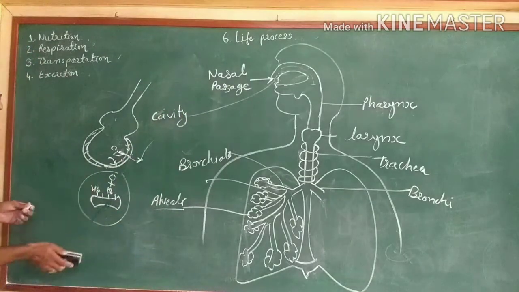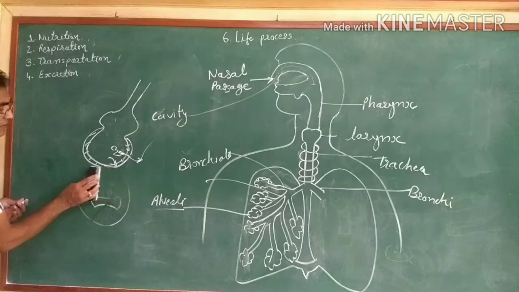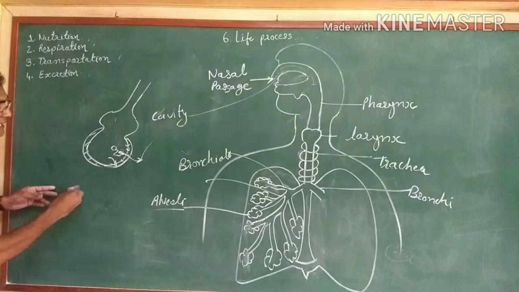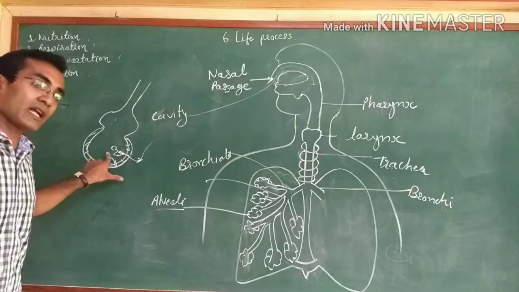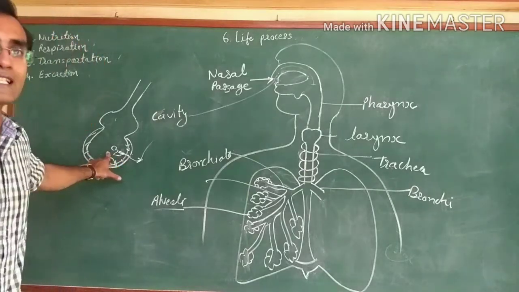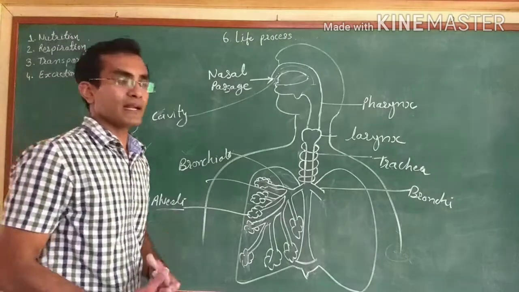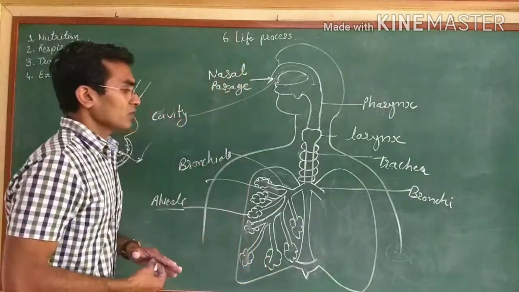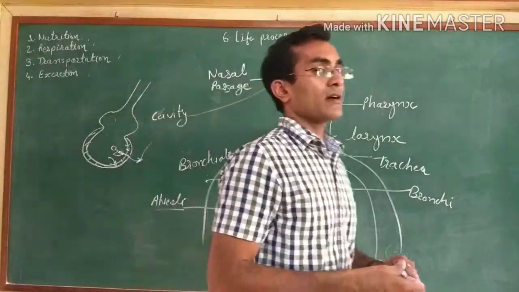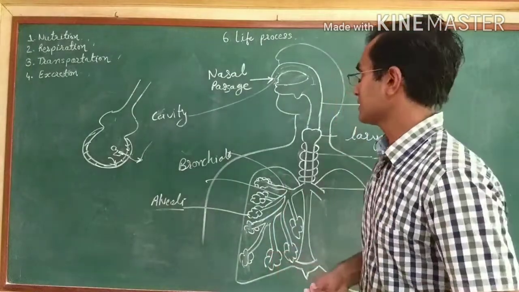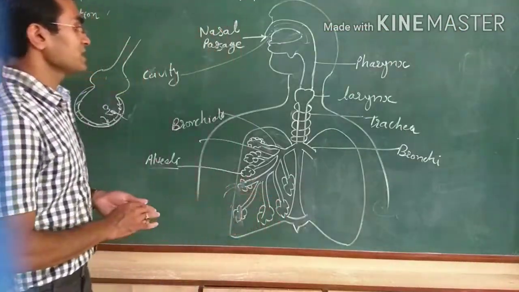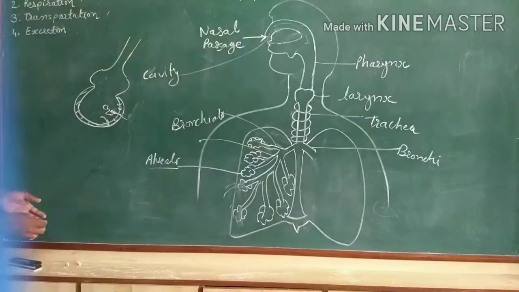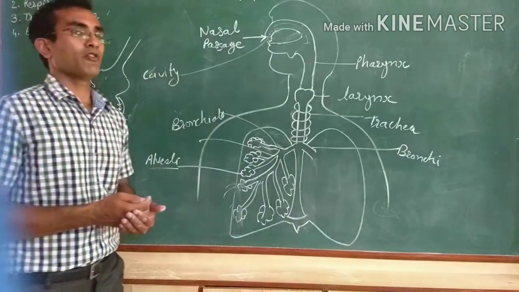Now what is the other thing? What is the other function? I say two functions: transport of oxygen as well as transport of carbon dioxide. As we know, cellular respiration generates carbon dioxide and water.